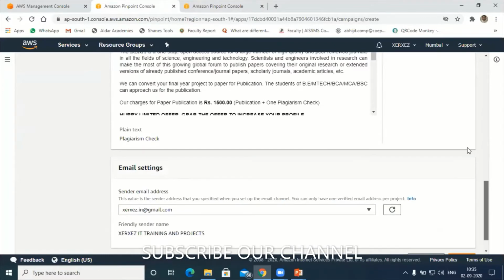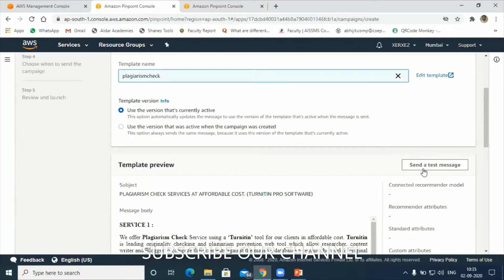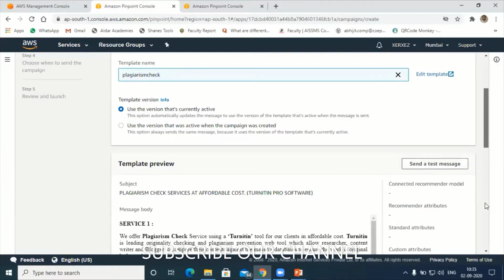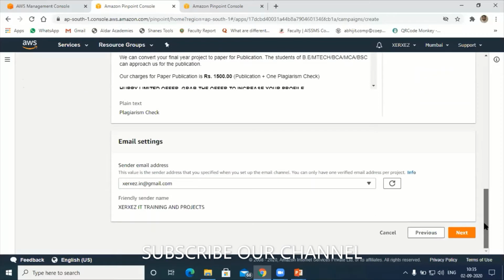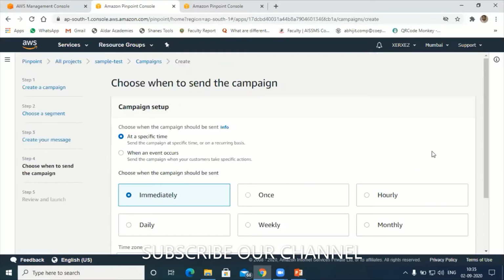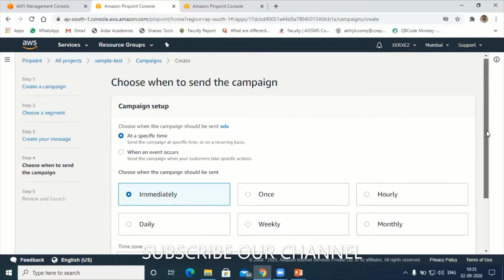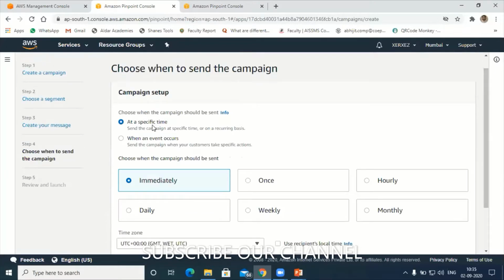After reviewing, if you want, you can also send a test message. You can send the test message to your recipient from this email address. Next, hit next. Here there are 6 options. Here, see, at a specific time when the event occurs. We'll talk about events.